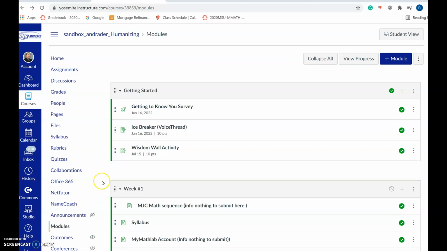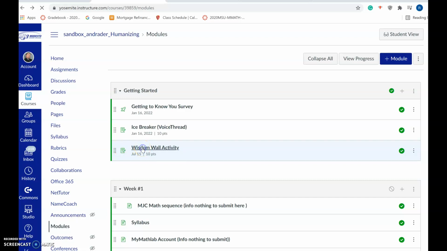Hi, so let me walk you through my Wisdom Wall activity. So this is how it's going to look. I also placed it on the Getting Started module. For the moment, I am planning on putting it after exam one for the first class that I use it.